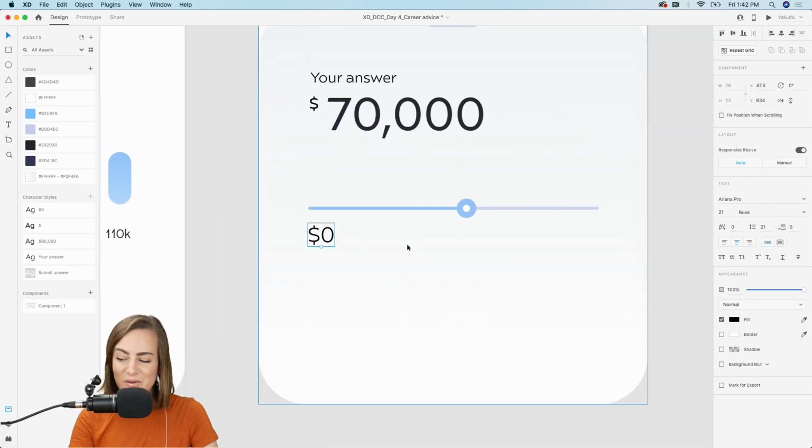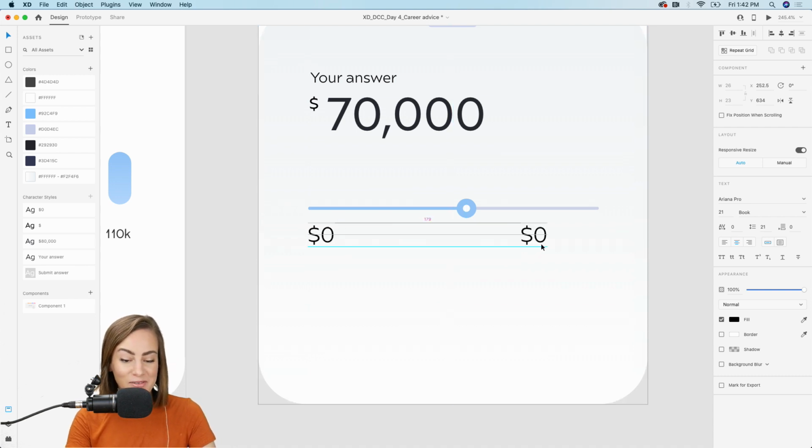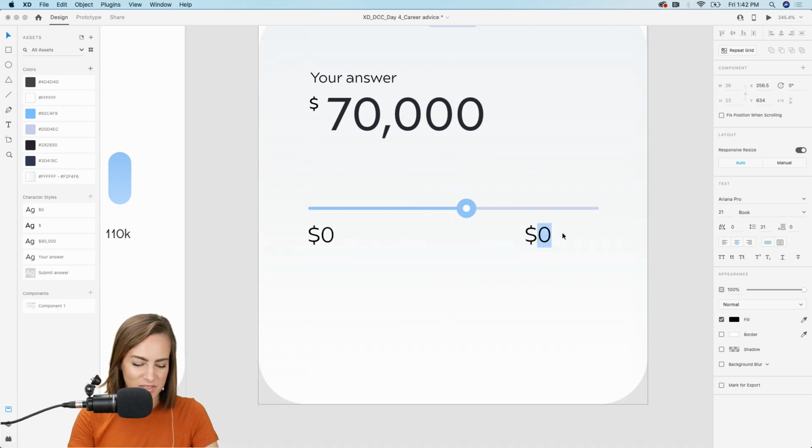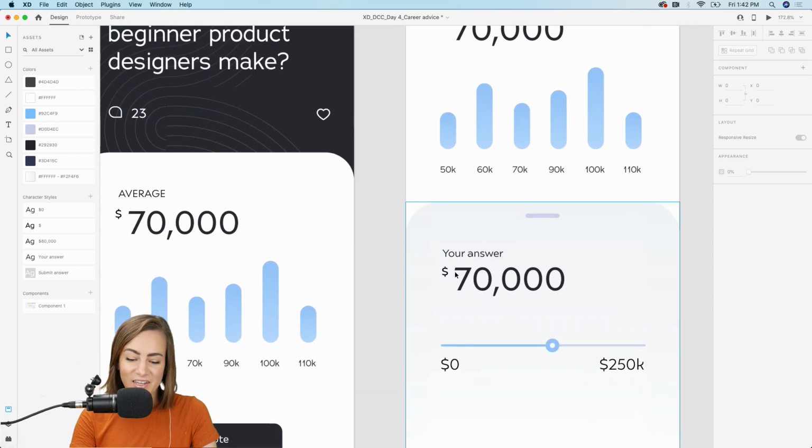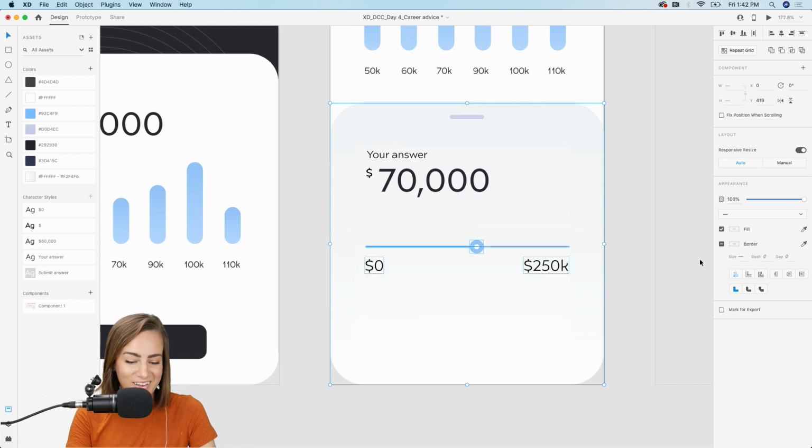Ooh, Howard said more font controls coming, yay! And Howard knows, so you know it's real. So we'll say like 250K. If anyone's making 250 as an entry-level product designer though, I want to have their job.